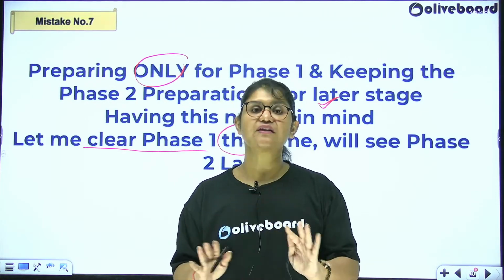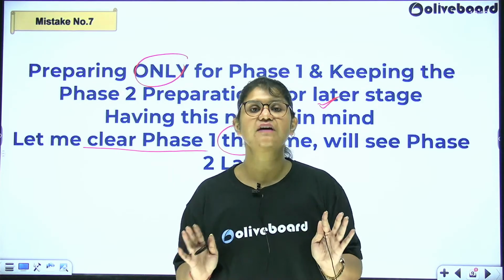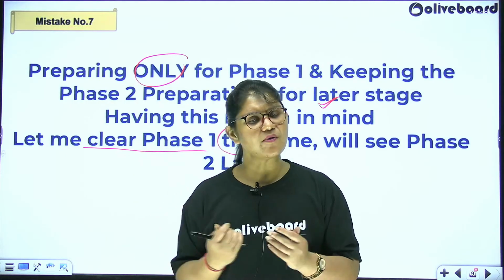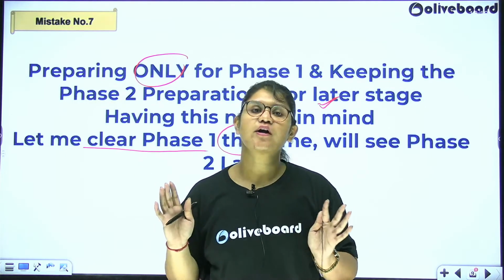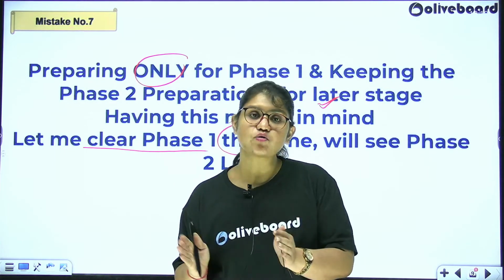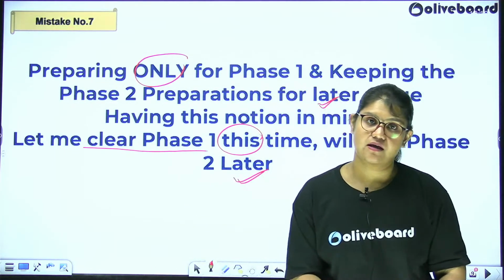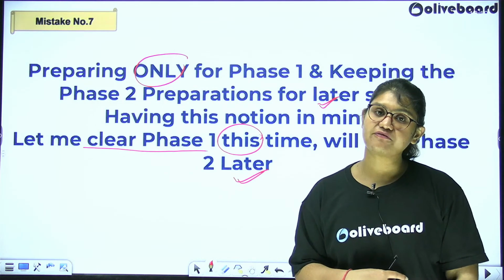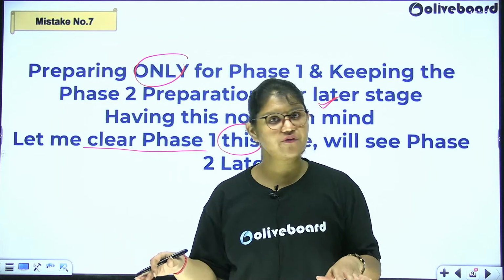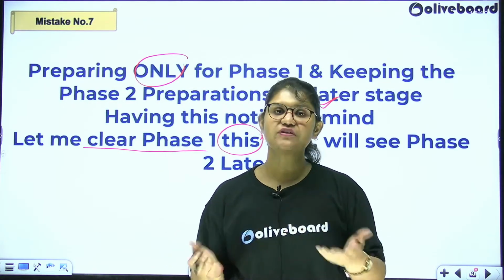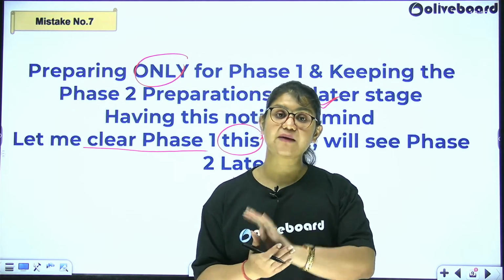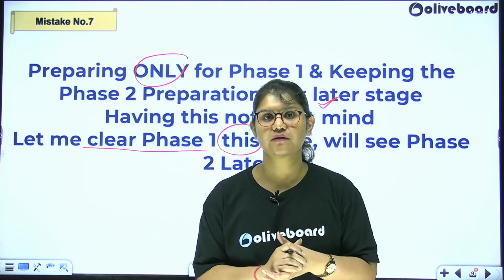But okay, even if I give you the benefit of doubt that you have practiced enough for QRE and you're confident that this year I've cleared, next year also I'll clear QRE because my concepts are clear. I'll give those pointers to you. Fine. What about the general awareness section? You have 80 marks out of 200 from general awareness. And now if you think that, okay, fine, I will proceed with the phase 1 and next year I will work for phase 2, it doesn't work like that. That's not feasible. Who will give us the guarantee that you're going to pass phase 1 next year again, because the GA is going to be entirely different, right?